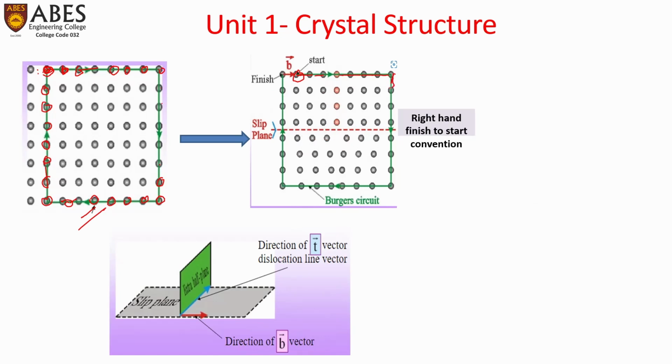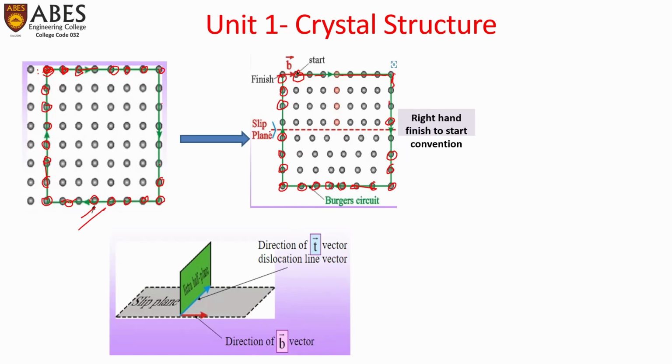Then we'll go down, 1, 2, 3, 4, 5, 6, 7. Then again 7 steps, and again 7 steps. But here we can see that we will not reach the similar start position. The finish position is different from the start position.